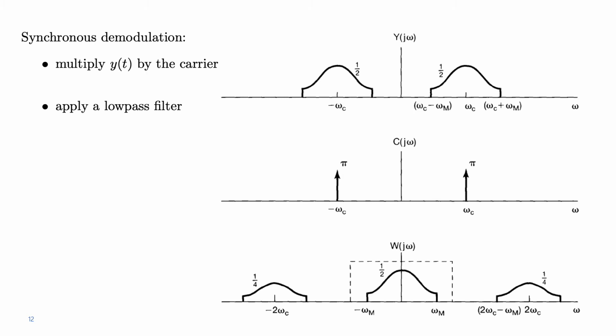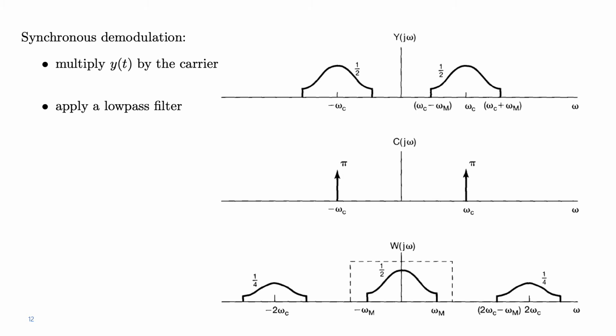Remember that when we modulated, we multiplied our information signal by a carrier. Well, here at reception, when we do demodulation, we simply multiply again by the carrier. So we take the signal y of t, which is the modulated signal, and we multiply by the carrier. Then we will have to apply a low-pass filter. So let's see this in pictures. Let's look at the figures on this slide.